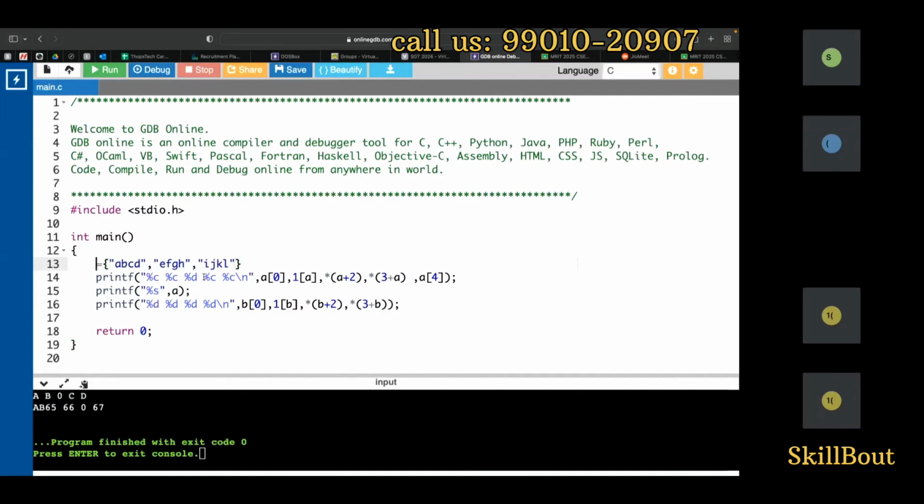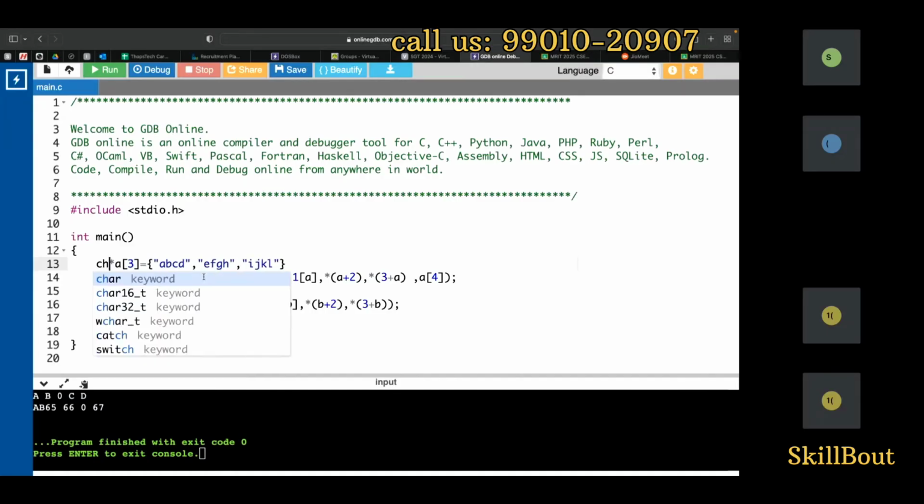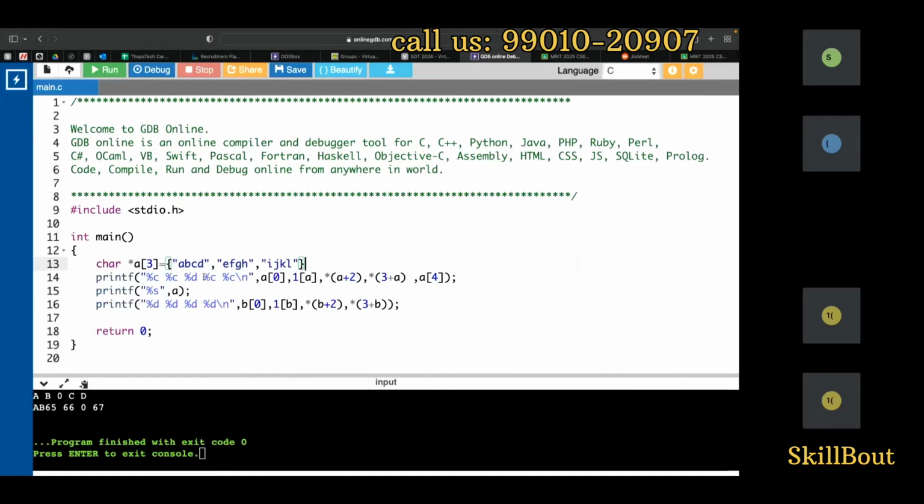Since it's multiple data, that's the reason I'll take an array. Since I know that this is 3, I'll go for 3. So I'll have an initial address to hold it. Inside this I have an address, and that address is pointing to character type of data. End of the statement, semicolon.